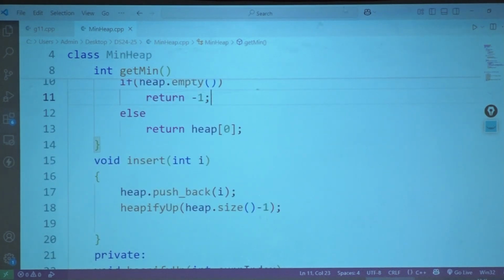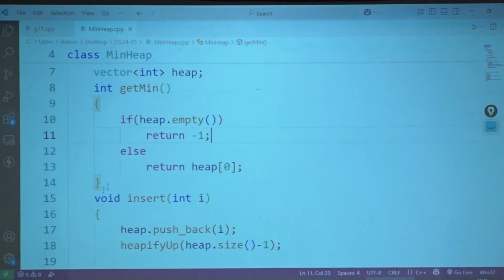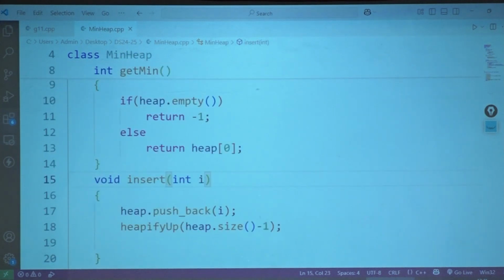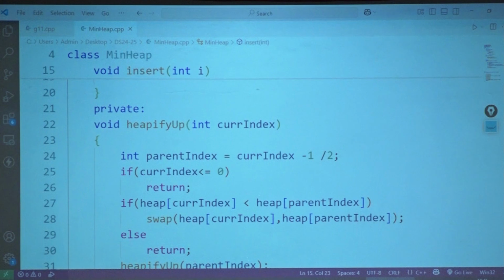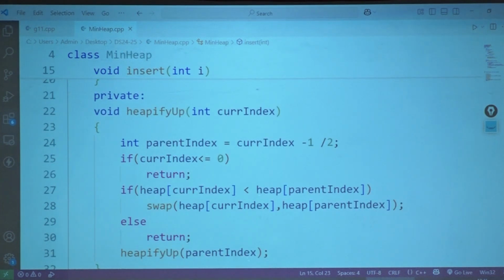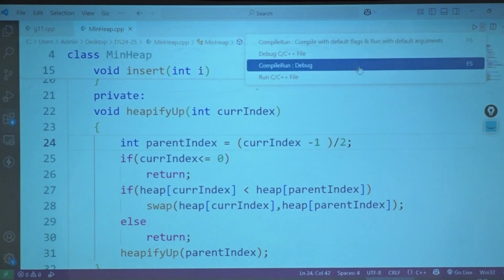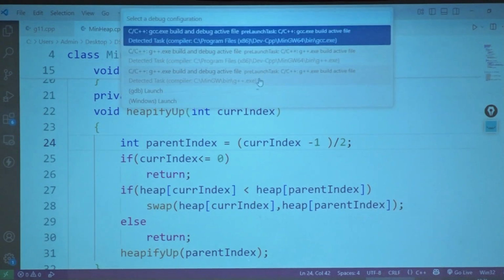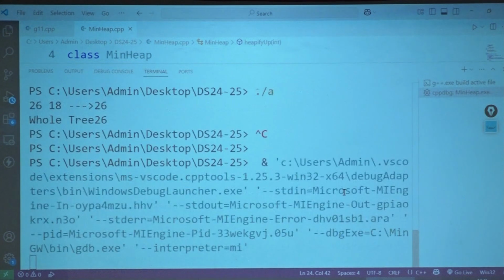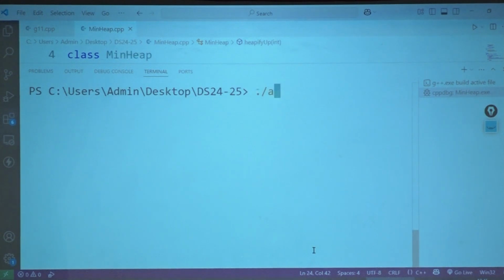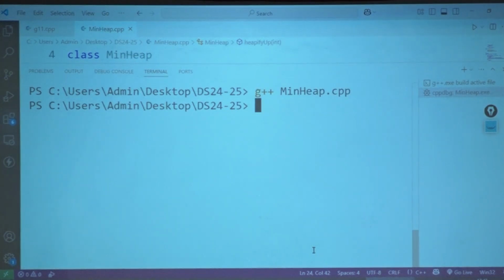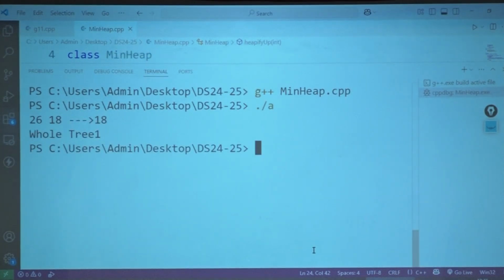Why is it giving me 26 only? So when it's 26 and 18, we have 18 as the minimum.